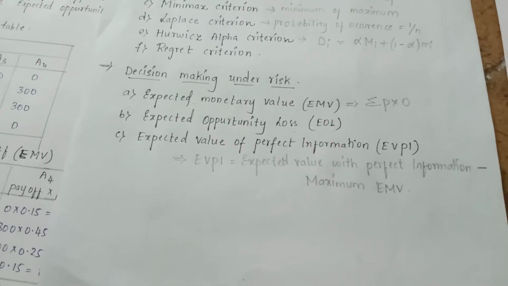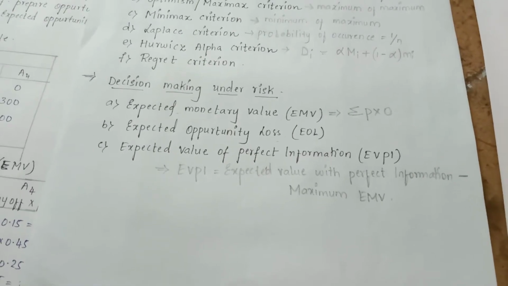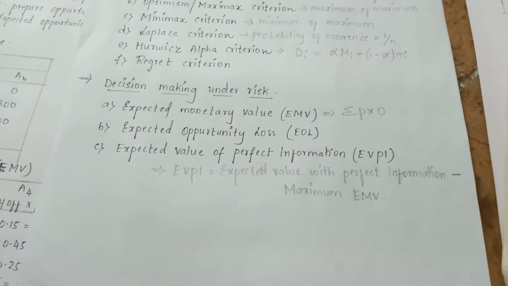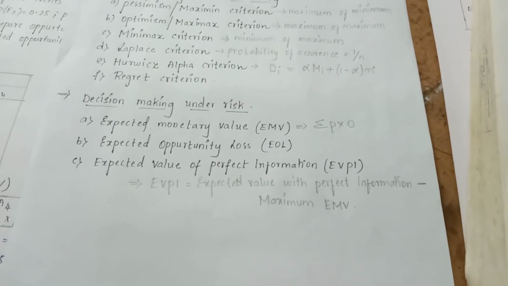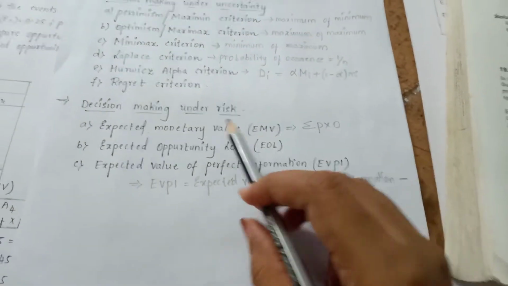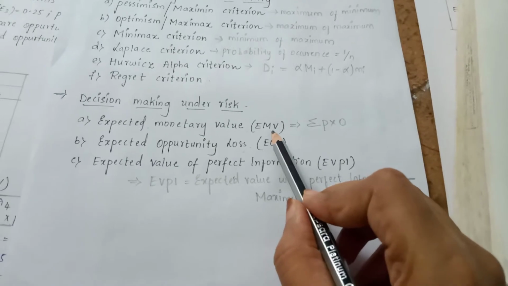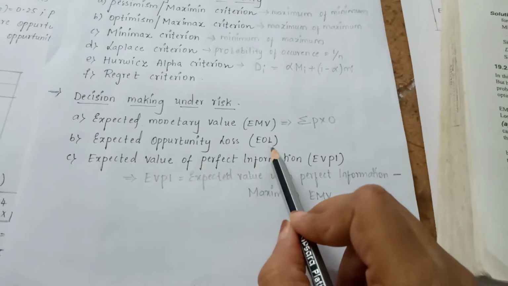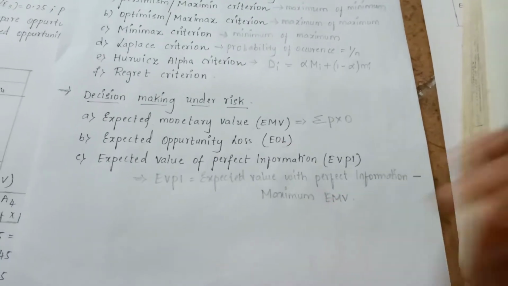The next one is expected opportunity loss. Here the difference between the greater payoff and the actual payoff is known as opportunity loss. Under this criterion, students, the strategy which has the minimum expected opportunity loss is chosen. In expected monetary value, the maximum EMV is chosen. In expected opportunity loss, the strategy or action which has the minimum opportunity loss should be chosen.